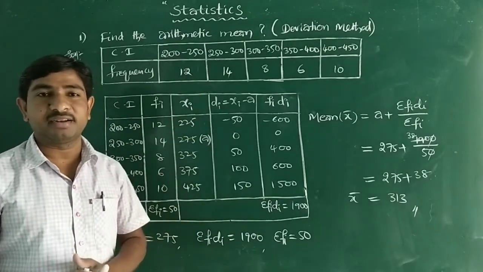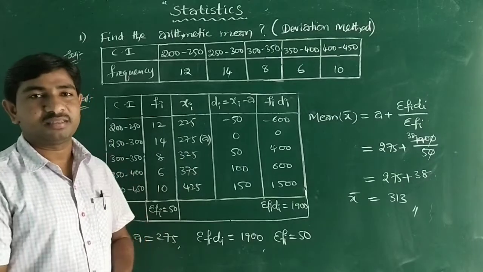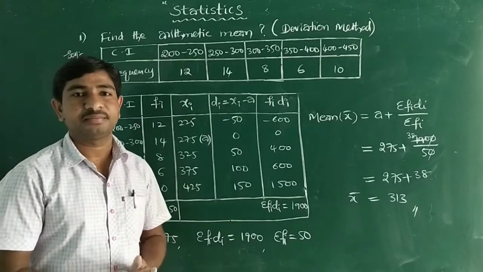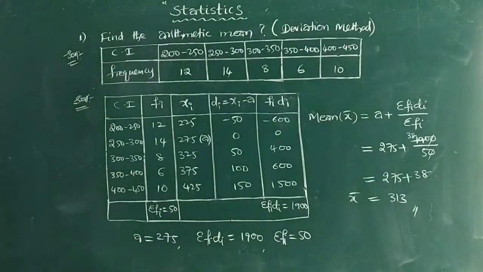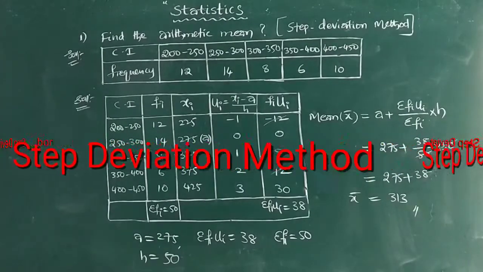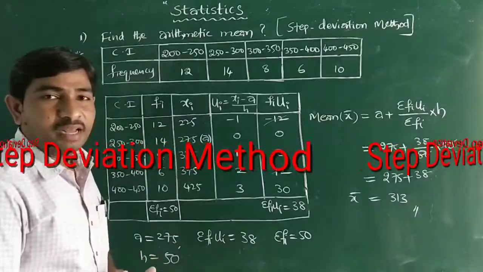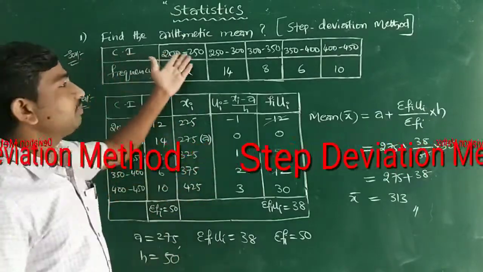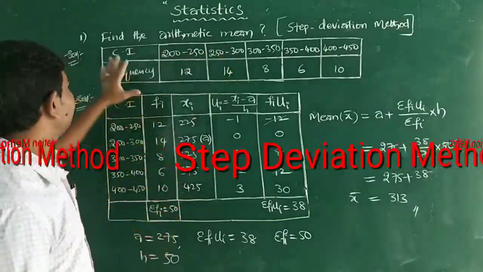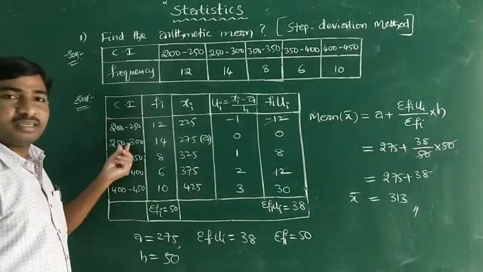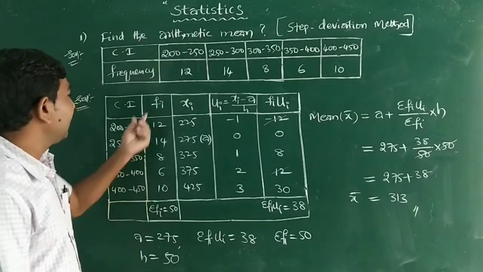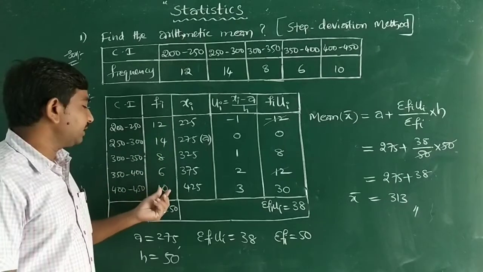Okay, now finally we can use the step deviation method. Let us see one more problem for the arithmetic mean by the step deviation method. So we will see the step deviation method for the same problem. Find the arithmetic mean by the step deviation method. The class intervals are 200 to 250, 250 to 300, 300 to 350, 350 to 400, 400 to 450. Same as the previous problem, and the frequencies are 12, 14, 8, 6 and 10.